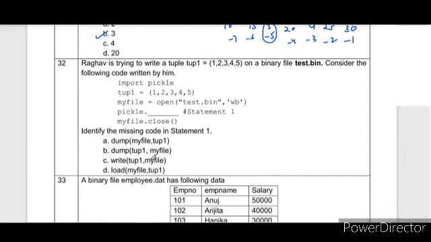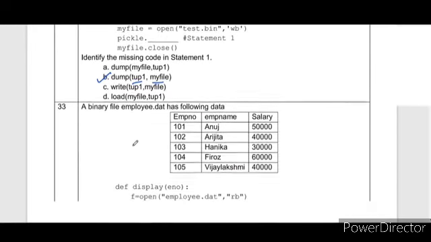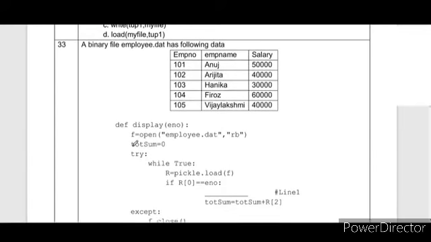So we have to find out the options. The syntax is dump, record comma file object. So option A is wrong, and C and D are also wrong because there is no write function or load function used for this purpose. So the correct answer is pickle.dump(tuple1, file object). In this way option B is correct when we use dump to write any object to the binary file. Next question is question number 33.